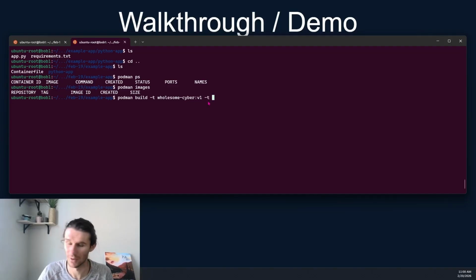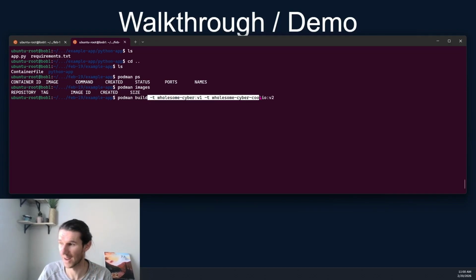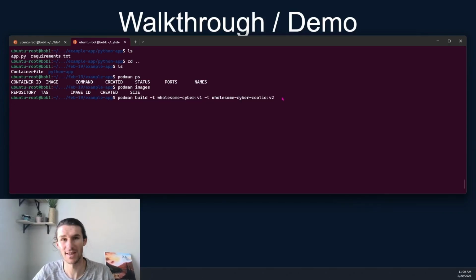Now we can actually give it 2 tags if we wanted to. We could say wholesome cyber coolio and call that version 2, right? So now we're going to do a podman build, and we'll create two tags of the same image. That's really important: this is still going to create one image with 2 tags, but the image hash will be the exact same.